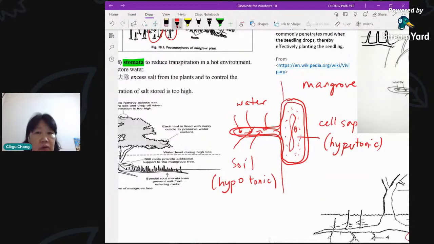The cell sap is even more salty, with a higher salt concentration than the soil, so water can still go in. Okay, no problem for them. They can still get water. They don't die. All right.